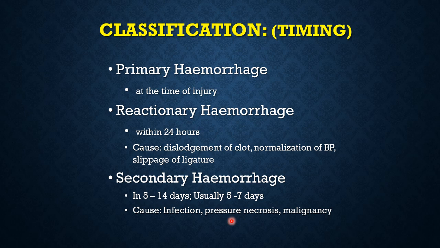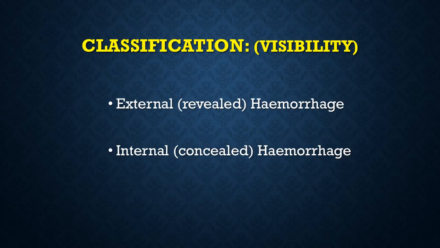A third cause leading to secondary hemorrhage would be a tumor or a malignancy, which is eroding the blood vessel, remnants of the tumor after your surgery, eroding a blood vessel and causing hemorrhage. And then, depending on the visibility of the hemorrhage, it can be either revealed hemorrhage, which is called external hemorrhage, or it can be concealed hemorrhage, which is called internal hemorrhage.